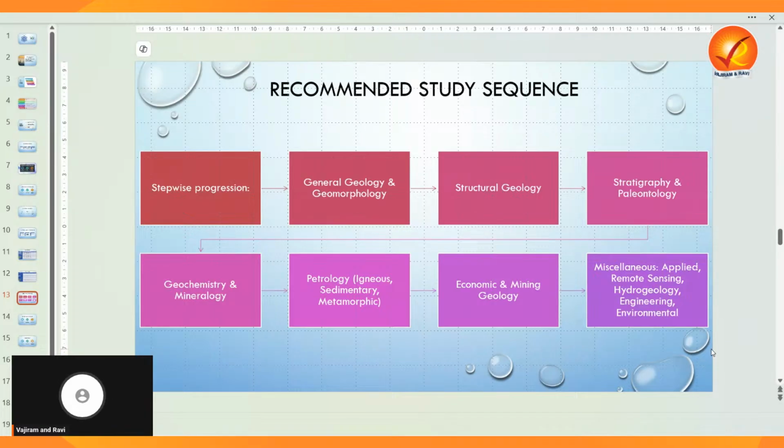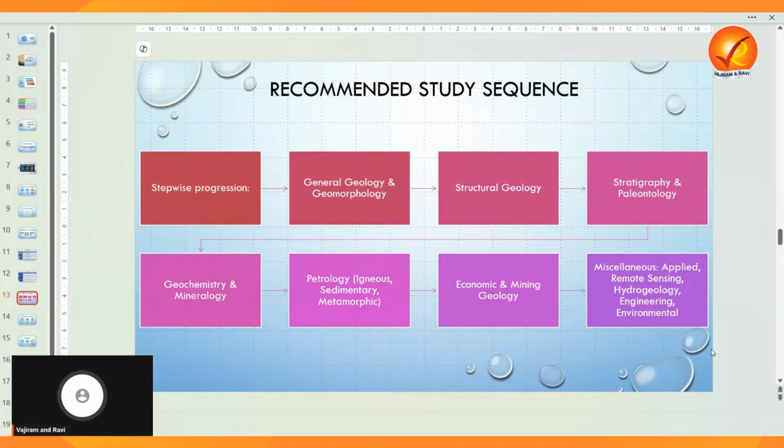It is like, we can say, economic geography. Here we are going to study scientifically. That is the only difference. In geography you are going to study, like, where will I get coal, in Andhra, Telangana, like that we will be studying, isn't it? Here we are not going to study the geographic boundaries. We will be studying why in this age I am getting coal, why in this age I am getting petrol, why in this age I am getting gold. So why not in the other ages? That is the thing we are going to study in economic geology. So that is the difference between economic geology and this thing.